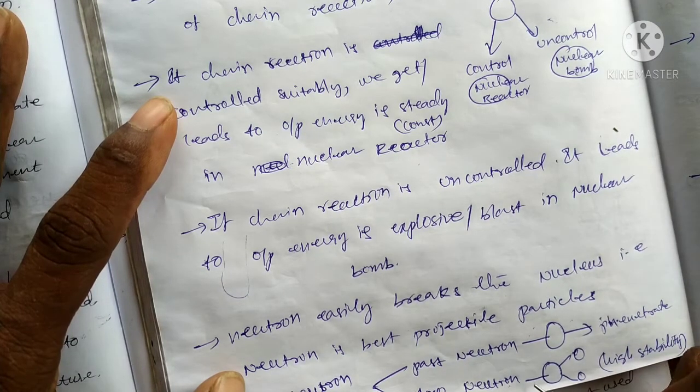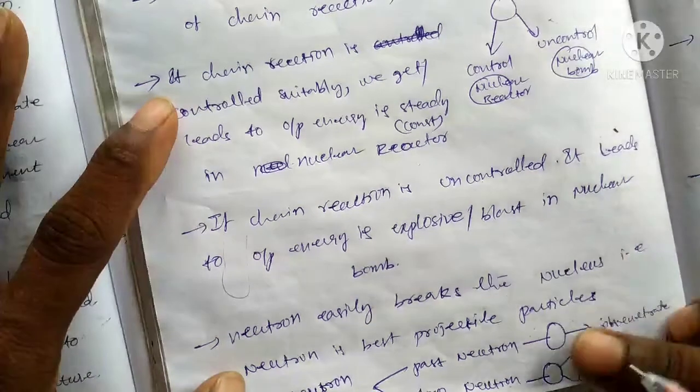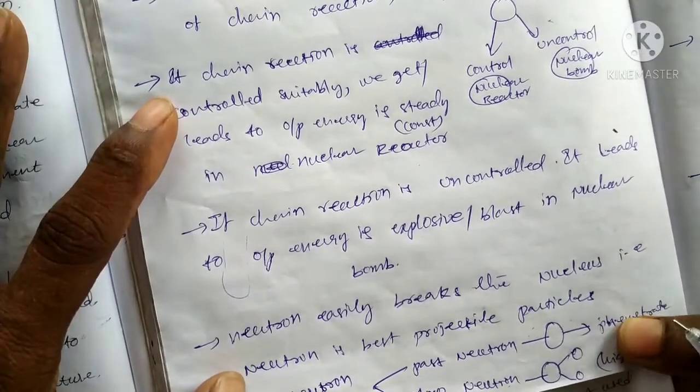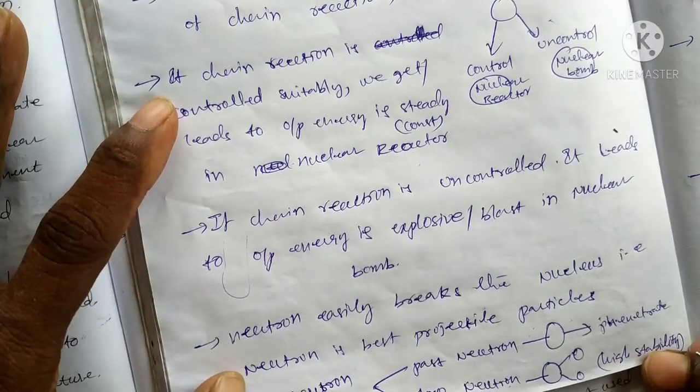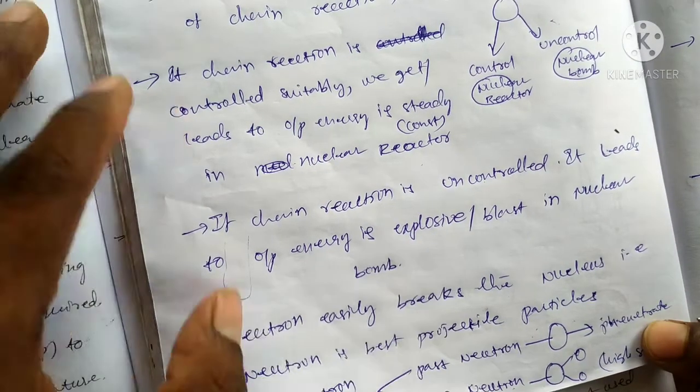Suppose slow neutrons. Slow neutrons interact with nuclei, and the nucleus can break into other small or light nuclei. Here the stability is higher compared to fast neutrons. The fast neutron example is the nuclear bomb. The slow neutron example is the nuclear reactor.